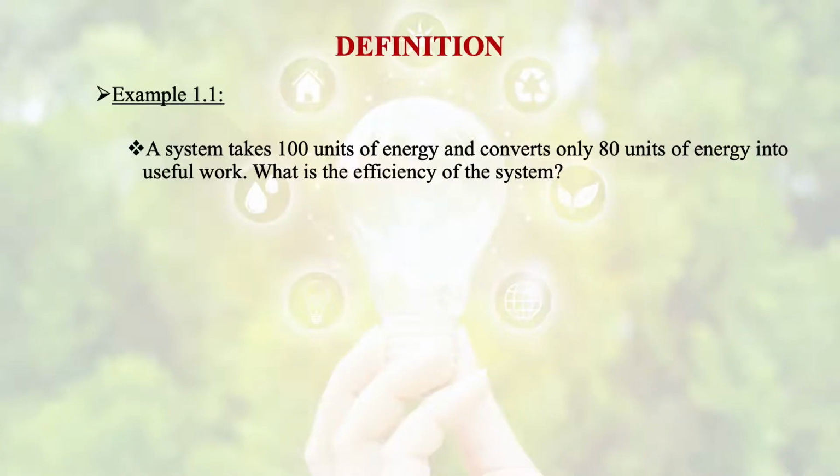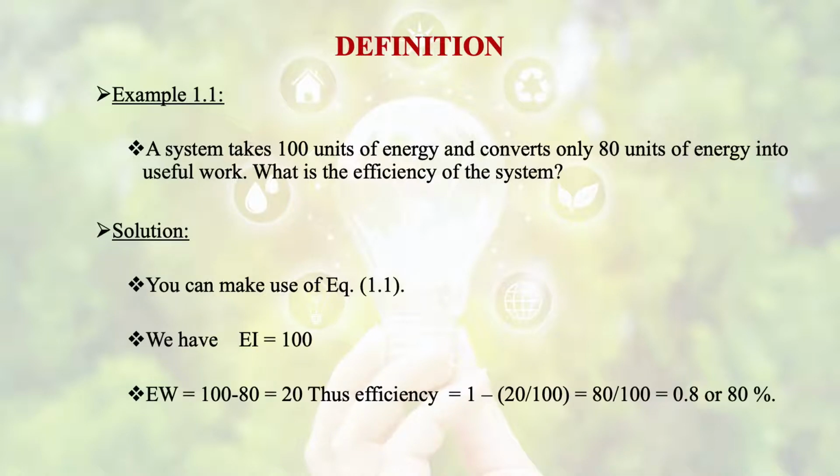If we take an example that a system takes 100 units of energy and converts only 80 units of energy into useful work, what is the efficiency of the system? EI is equal to 100, that is energy input is equal to 100. Energy waste, what will be energy waste?